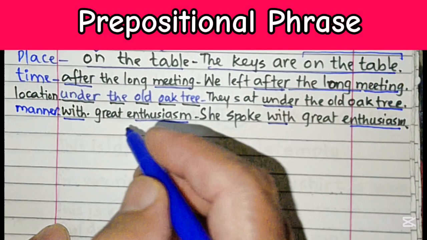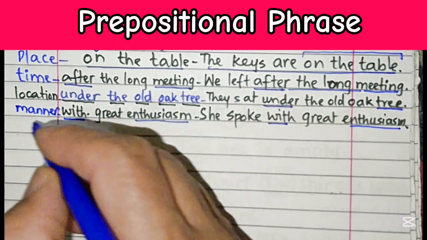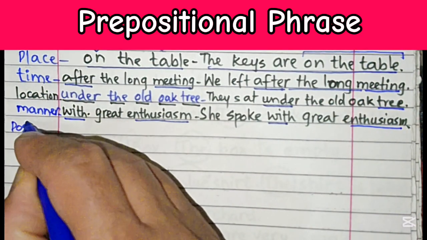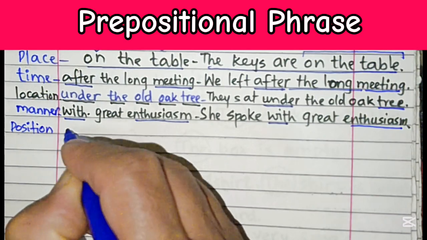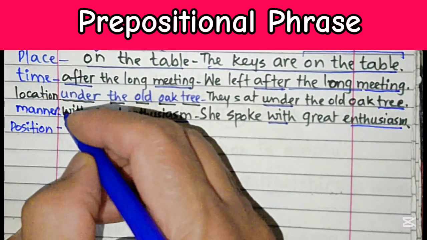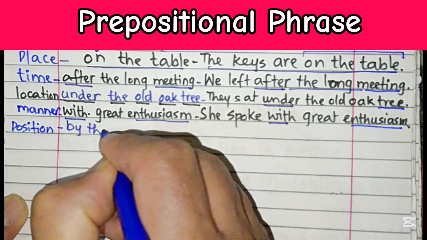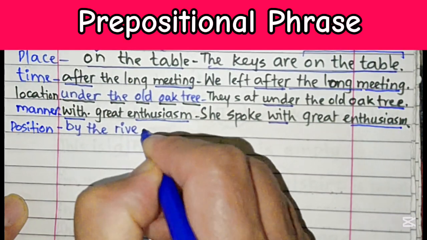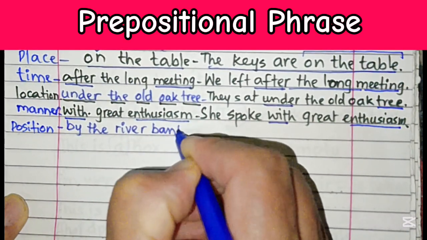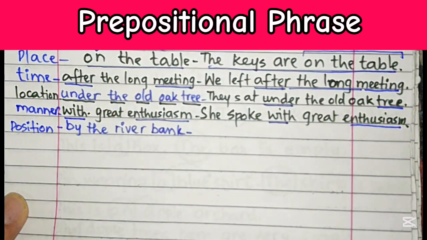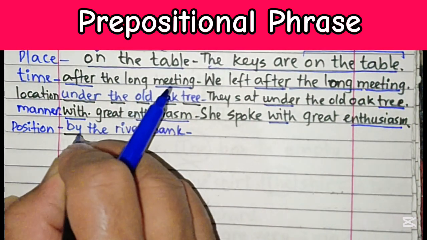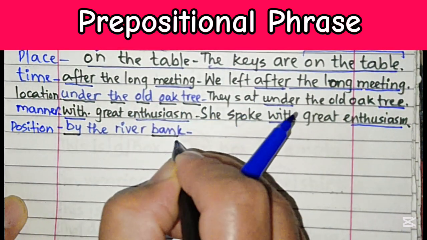So we can take more examples. One more is going to show position. We can write it quite easily. It refers to some position: by the river bank. There is a river and it has a bank, so we can see quite easily that it starts with a preposition, by, and ends at a noun, bank.